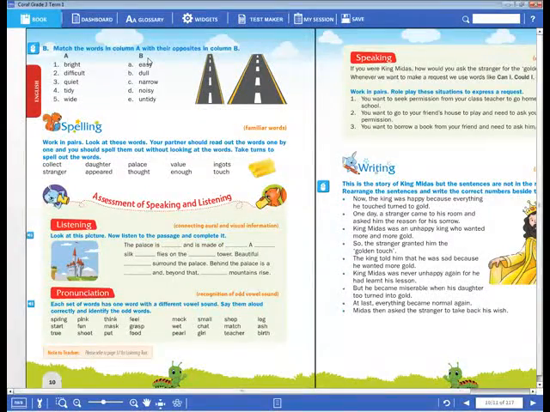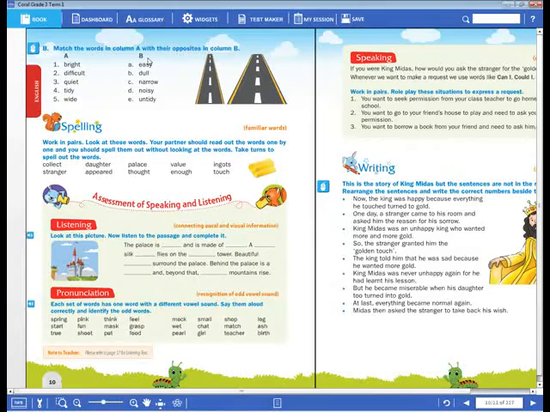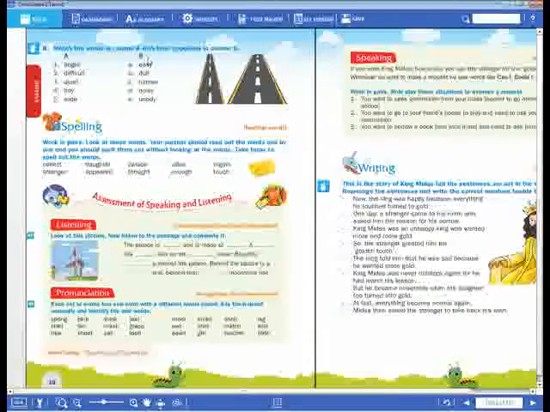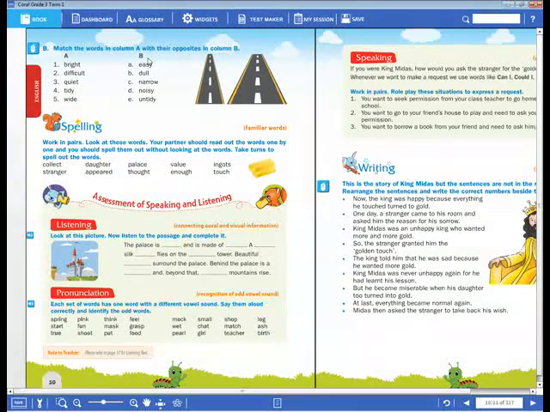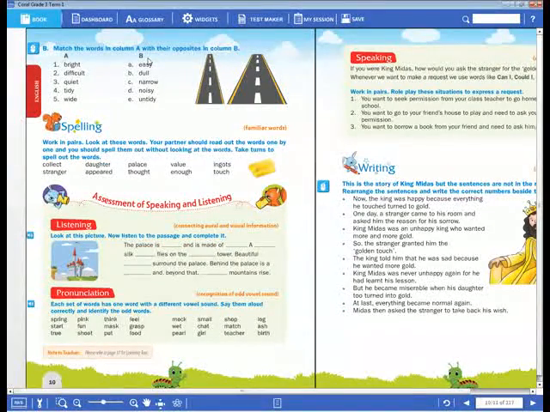Now love means we feel and show affection towards someone. The opposite of love is hate. Quiet, calm, and when we are noisy, that is the opposite word. Synonyms give similar meanings, and opposite words give the opposite thing.